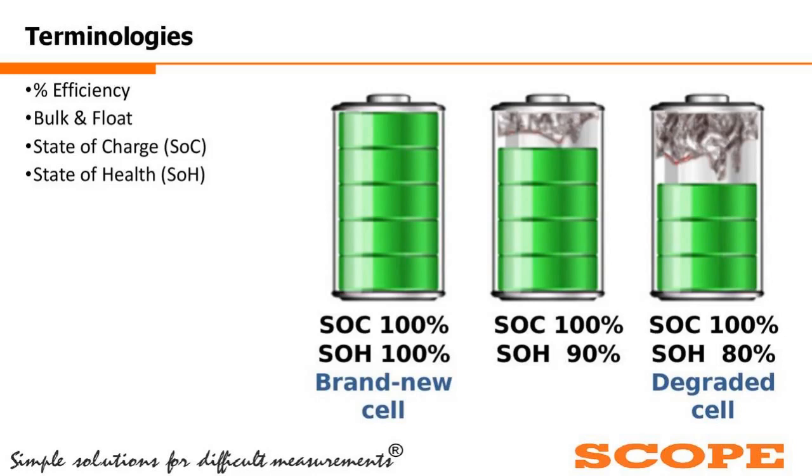Now, after some usage, or in the case of old batteries, we can see the state of health is gradually reduced. Now, 90% is the state of health here. The 10% part we are calling the dud or the unusable part, which cannot be reused. In that case, the SOC, that is state of charge, though it is showing 100%, the state of health is reduced. And for the degraded cell, the state of health will be continuously reducing. The dud part will be continuously increasing.